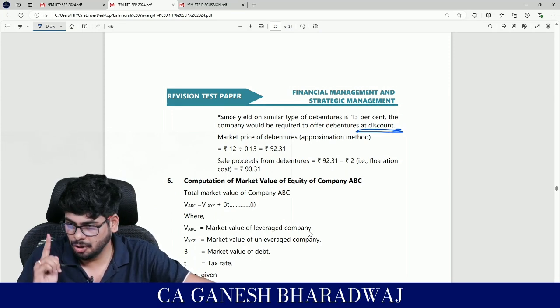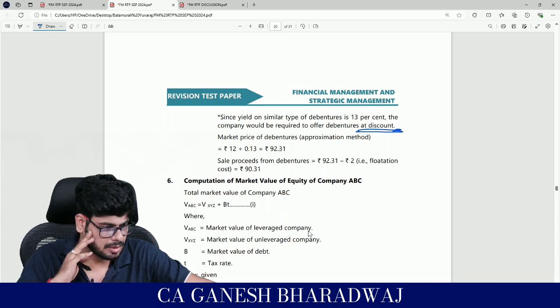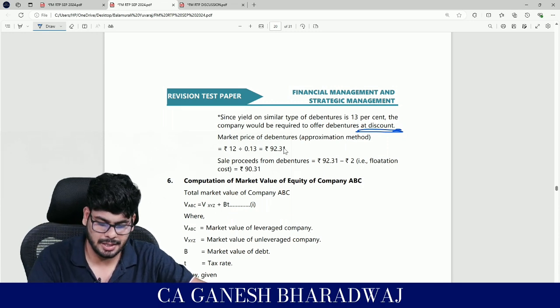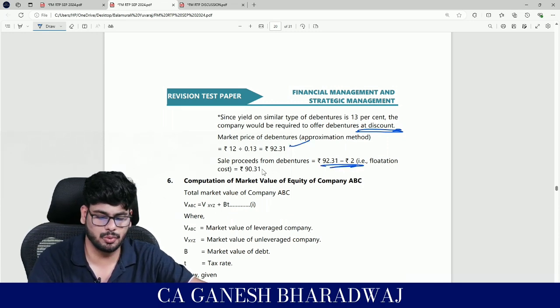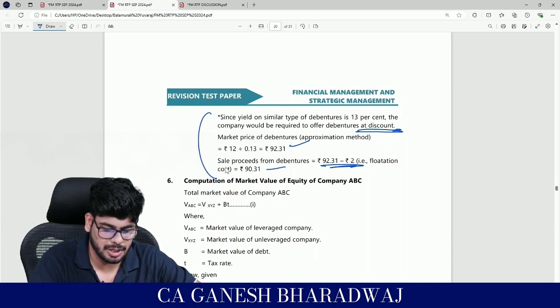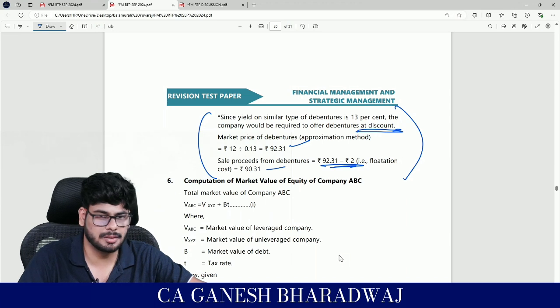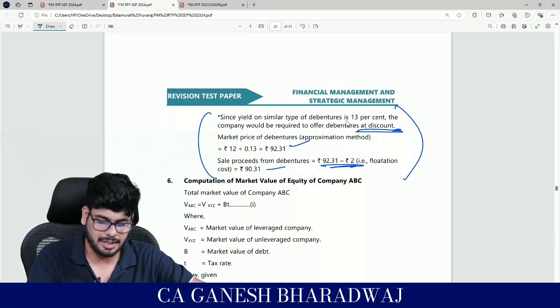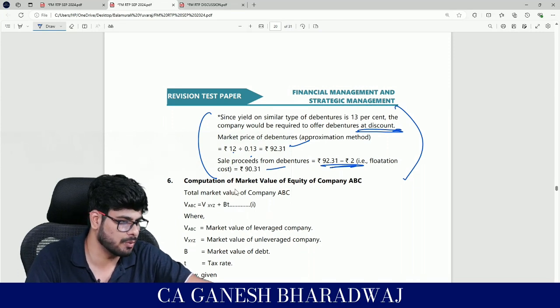Are you clear with this, guys? You guys are able to follow this? Was it logical? Yes, right? And that's what it is. They have arrived at 92.31 minus 2, and they have arrived at 90.31. But just imagine, if you just look at this, you might not be able to understand. They have not done any calculation. They have just mentioned it: 12 divided by 0.13. Why, sir, did you do it? That will be the question.